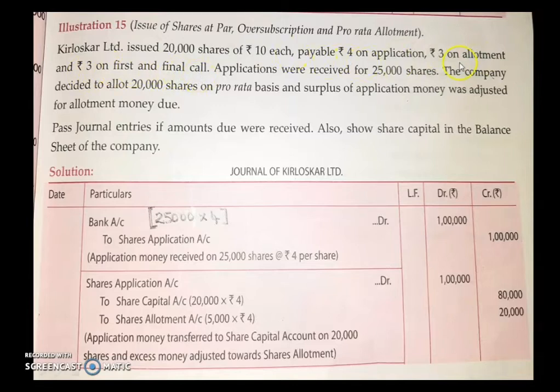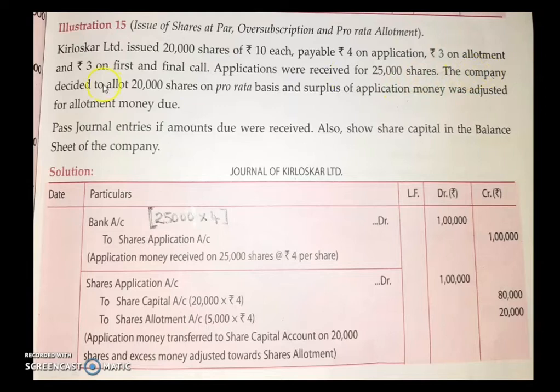So 4 plus 3 plus 3 makes 10 rupees. Applications were received for 25,000 shares. You can see 20,000 was issued, and the applications that came to the company are 25,000. So 5,000 is excess.